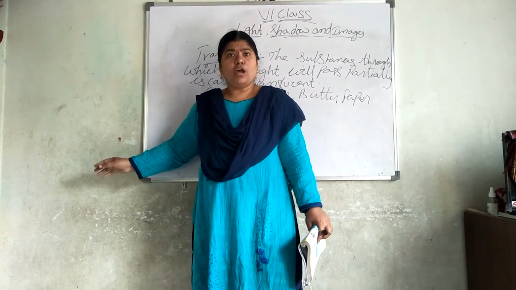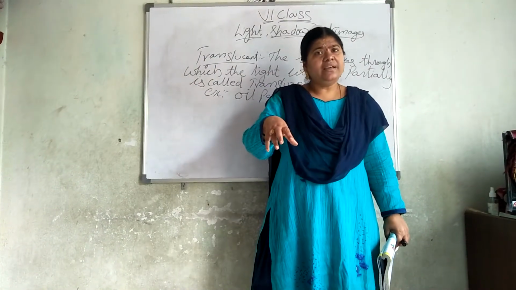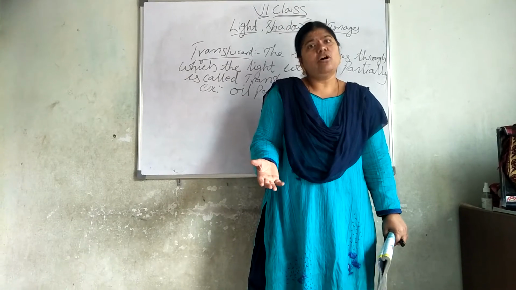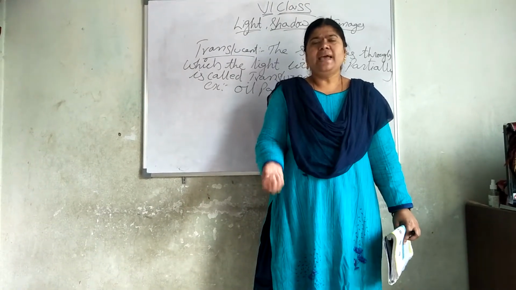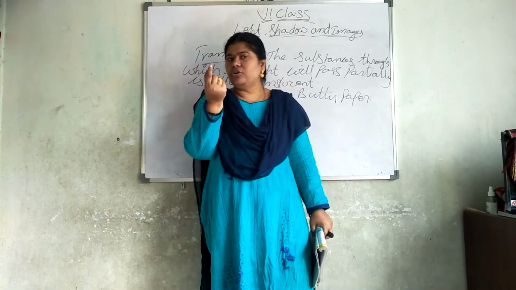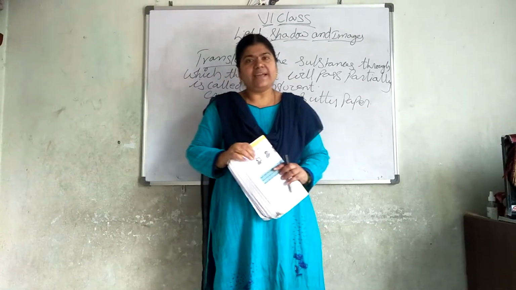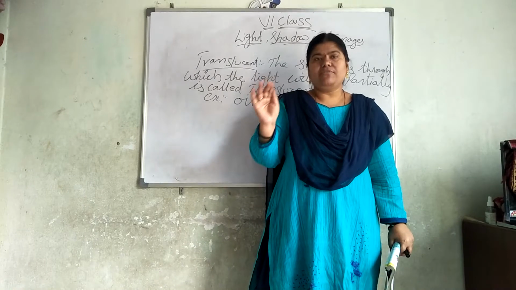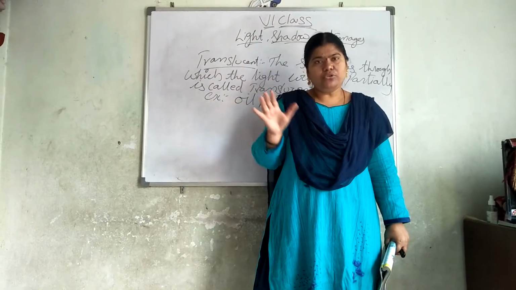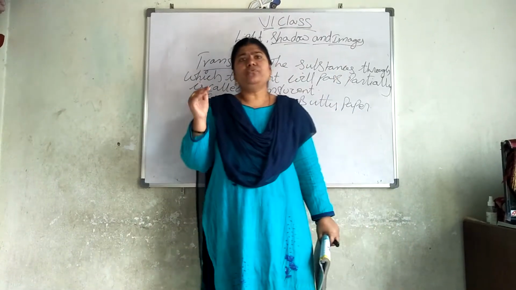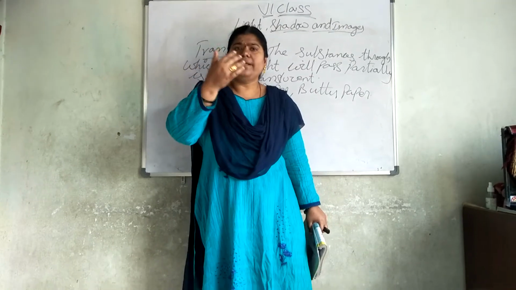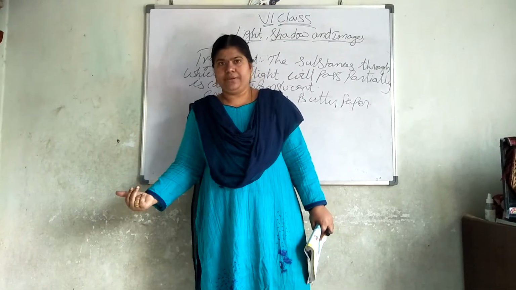Did you understand? Normally, if that bed light was not there, can you see the shadow of yours or others? It is not possible. If a small light ray is there, we can see our shadow. In the absence of light, we cannot see our shadow. And you have to know that the shadow will be different in the morning, afternoon and in the evening.